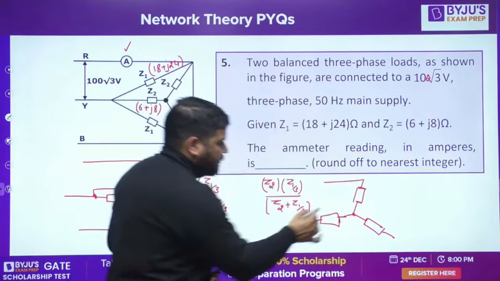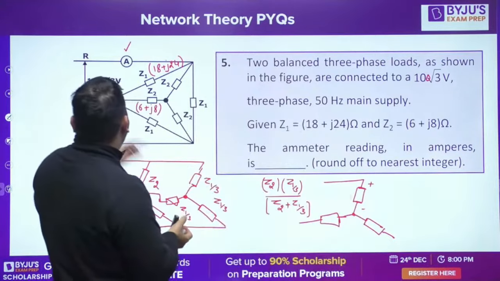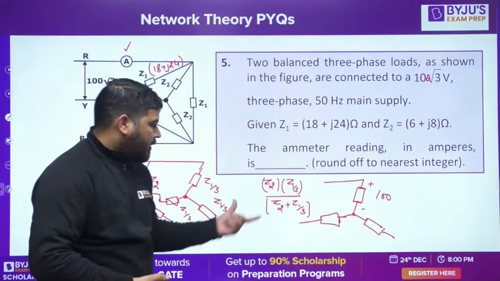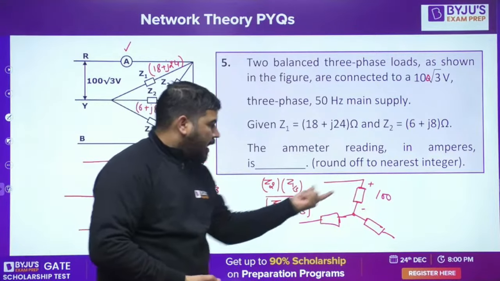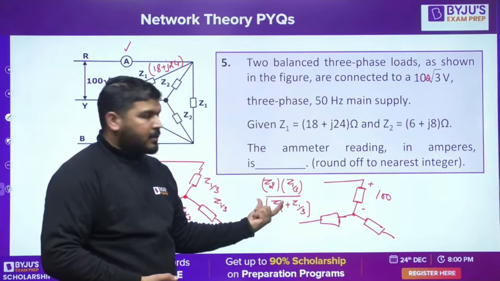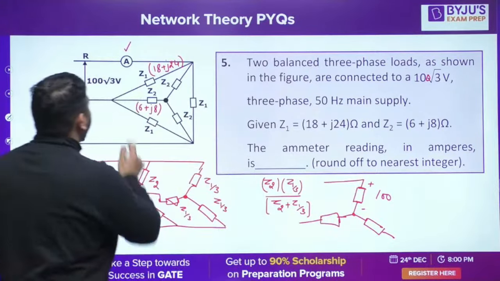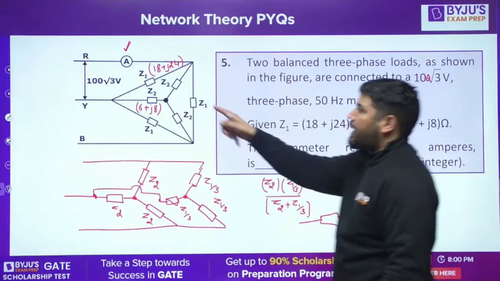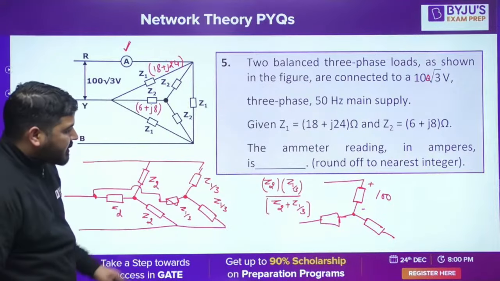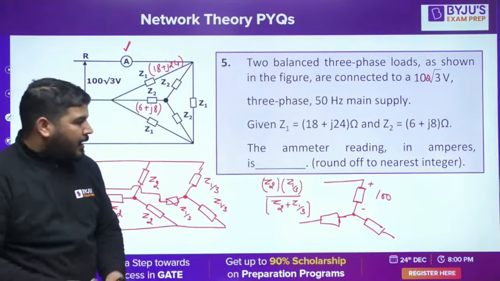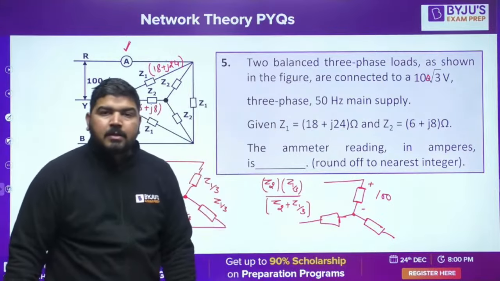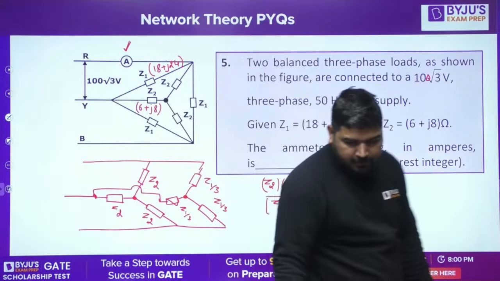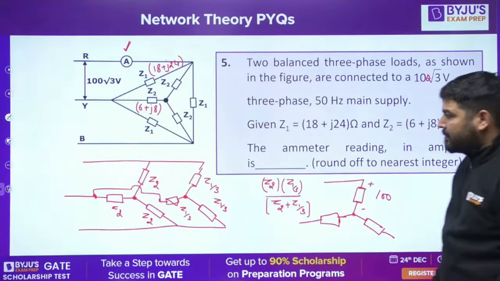Now what is the phase voltage? If the line voltage is 100 root 3, then the phase voltage is 100. Now whatever this equivalent impedance value is, 100 divided by this equivalent impedance, you will get the line current, and the line current is asked. So this way you can calculate the line current. It's easy peasy. You need to calculate this equivalent impedance. 100 divided by that equivalent impedance will be the ammeter current. Is it fine, guys? Please check it.